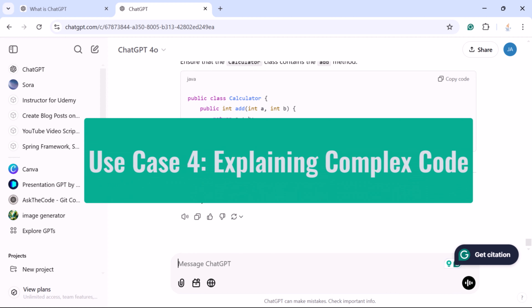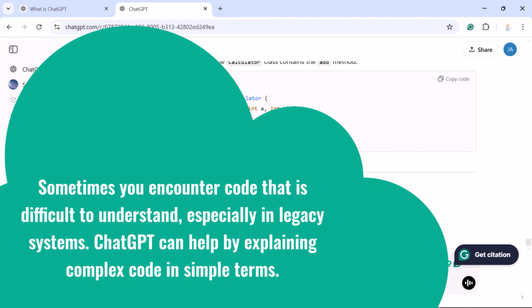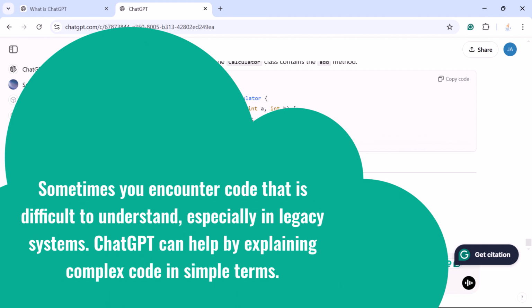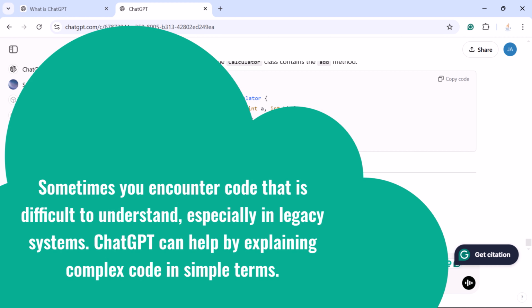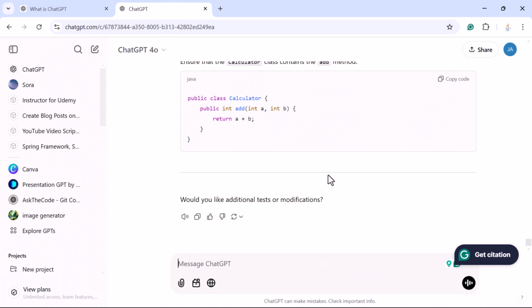Next, let us take a look at the next use case, explaining complex code. Sometimes you encounter code that is difficult to understand, especially in legacy systems. ChatGPT can help by explaining complex code in simple terms. Well, whenever you work on a real-time project that is an old project or a legacy project, then you may encounter code that is difficult for you to understand. So here comes ChatGPT.